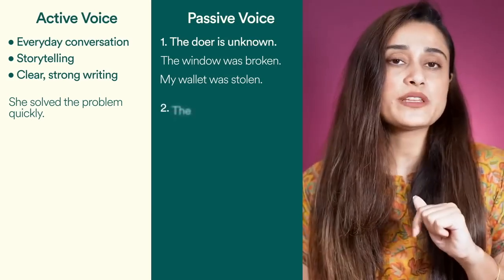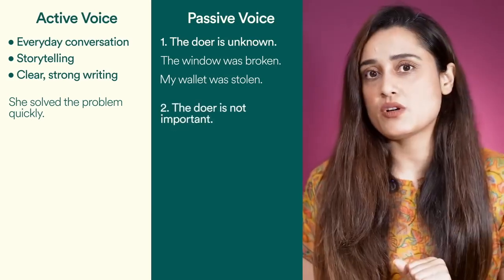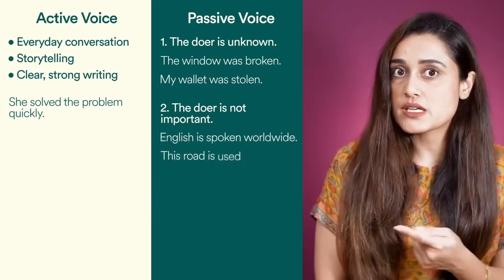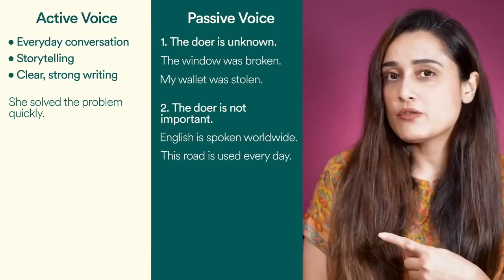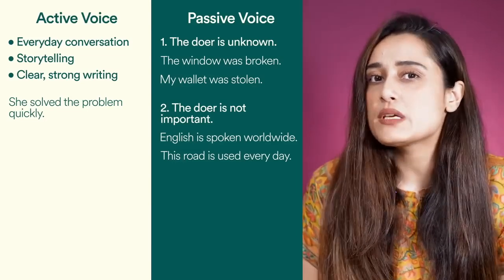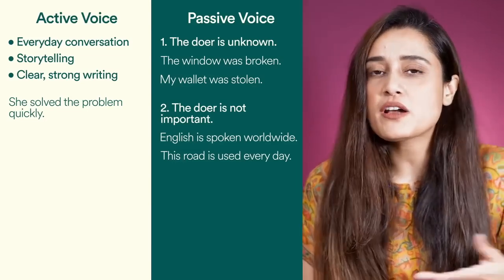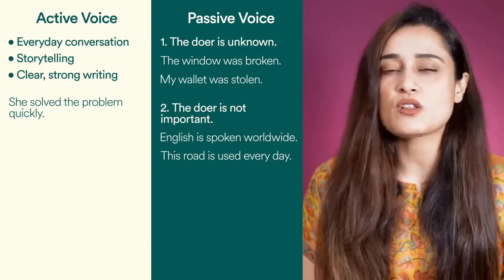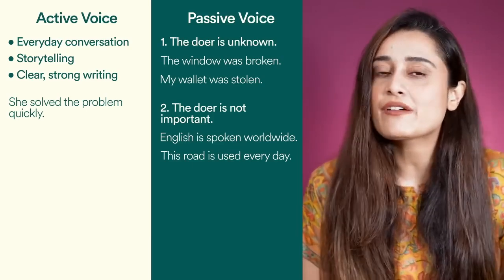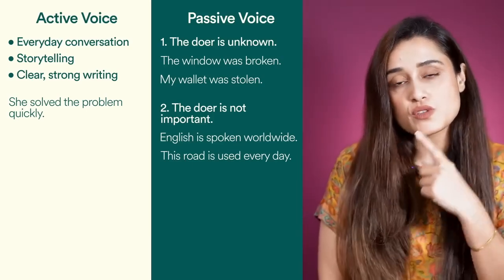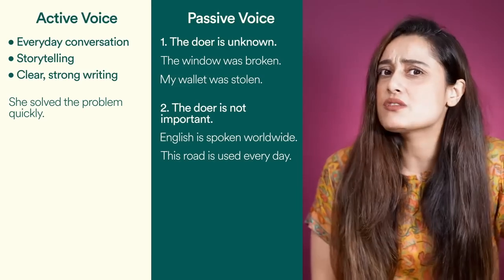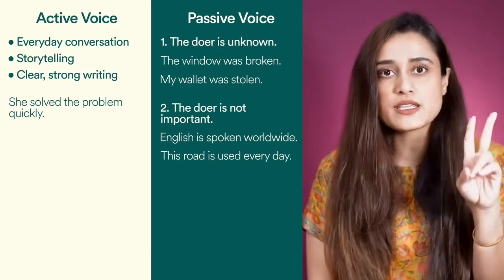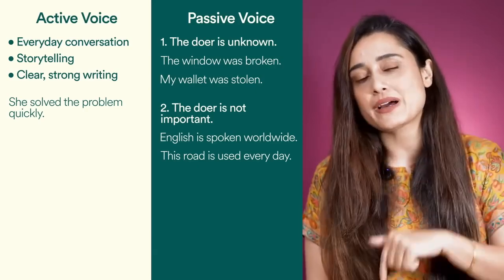Or you use it when the doer is not important. For instance, English is spoken worldwide. This road is used every day. Here, we are not concerned with who is speaking English. Okay, we're just talking about a general fact that English is spoken worldwide. The doer is not important here. Who's speaking the language is not important. The road is used every day. Who is using the road is not important for this sentence. And that is why this is use case number 2. That is when you use passive voice.